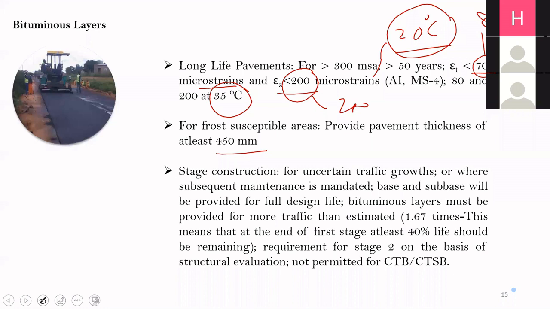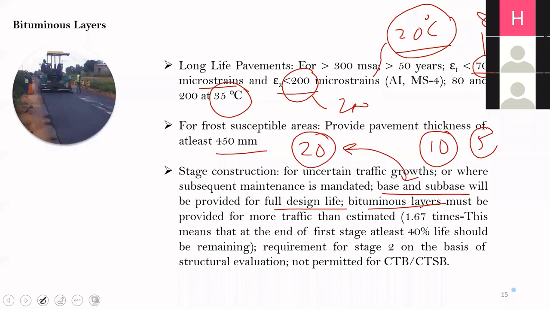Suppose the design life is 20 years. So maybe we can design the pavement for 10 years initially, and after 10 years, we can provide an overlay so as to satisfy the traffic requirement for the next 10 years. So if we are going for stage construction, the base and subbase should be provided for the full design life. Suppose our design life is 20 years, so we will provide the base and subbase corresponding to 20 years of traffic. Only the bituminous layer will be provided for the particular stage. If it is 10 years, we'll provide for 10 years. If it is 5 years, we'll provide for 5 years.